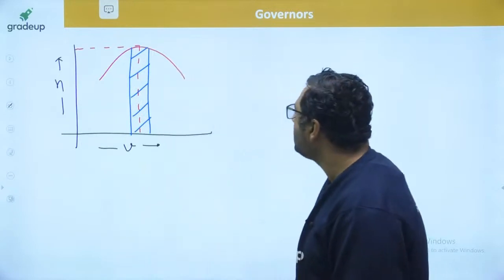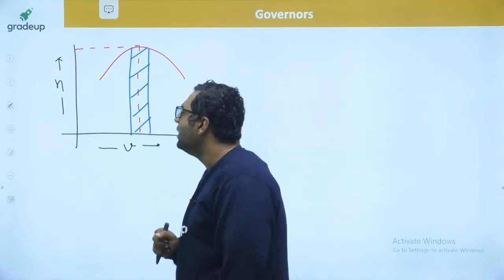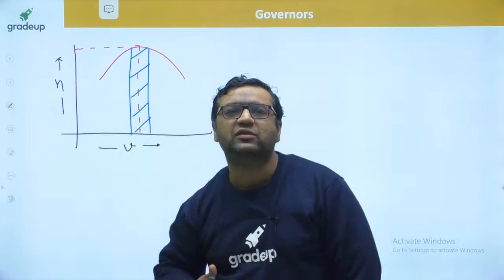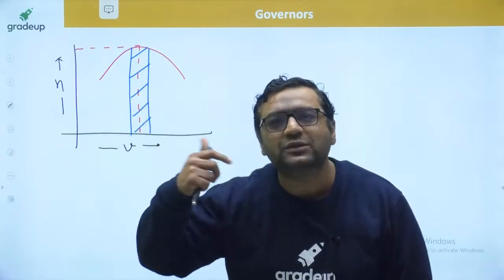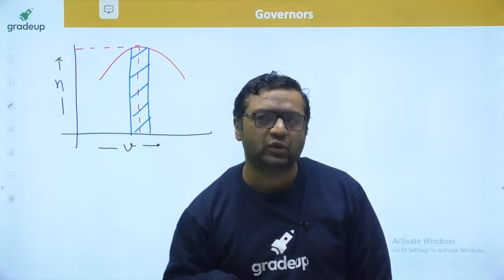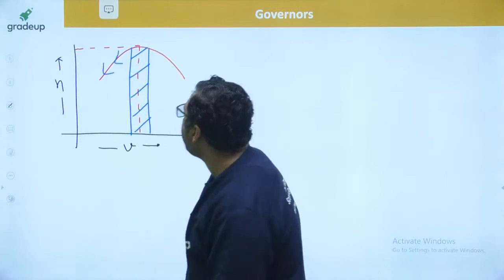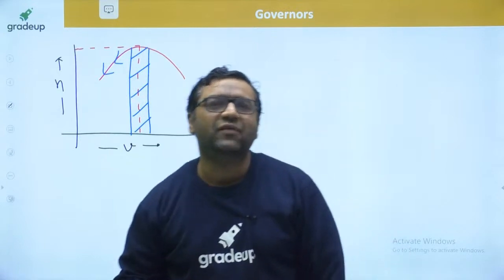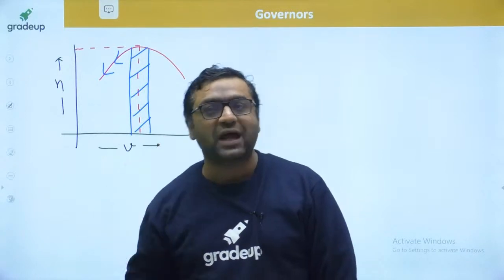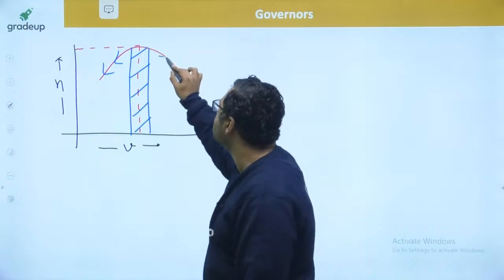So actually Sir James Watt wanted to operate his engine in this range. But what happened, as some stations were coming, as some people were adding to the locomotive, the load was increasing. As the load was increasing, speed was reducing, and as the speed was reducing, efficiency was also reducing. Similarly guys, sometimes when people are going out from the locomotive, the load reduces and speed increases. Then when the speed increases, efficiency also gets reduced.